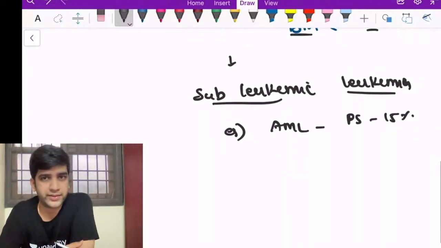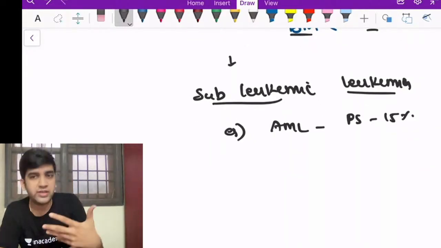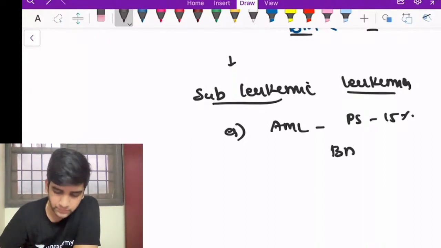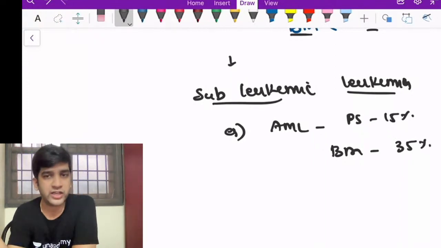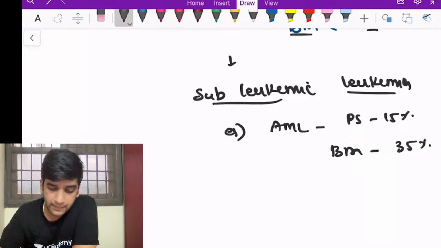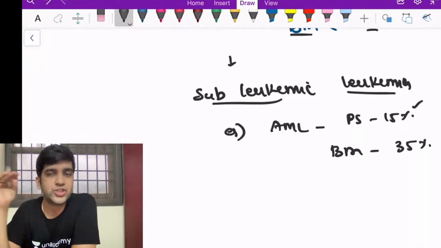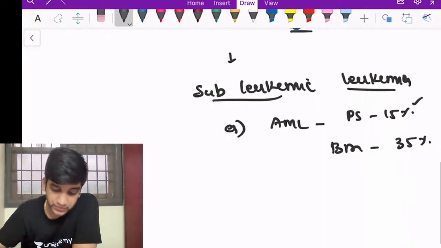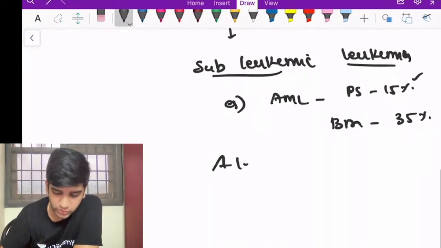I want a bone marrow here, right? I cannot diagnose leukemia with 15% blasts alone. When I did a bone marrow examination, the blast percentage was, let's say, 35%. So can I call it an acute myeloid leukemia? I can. But in the peripheral smear, it didn't reach 20%, so I call this a subleukemic leukemia. Fine. There's one more term called aleukemic leukemia.